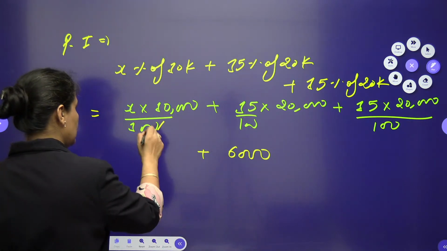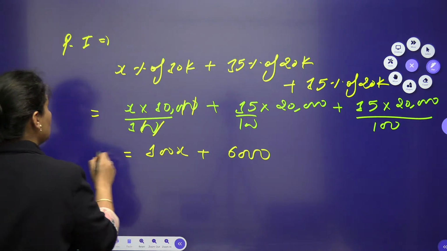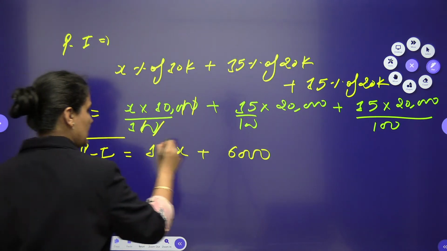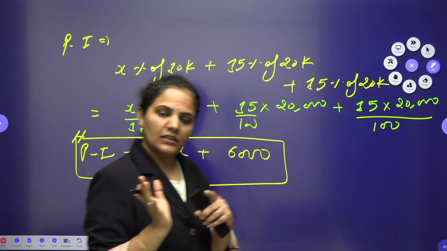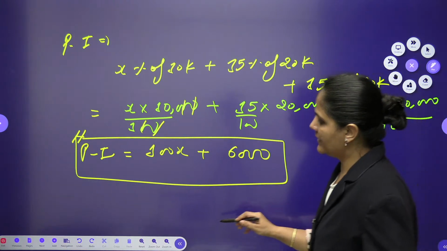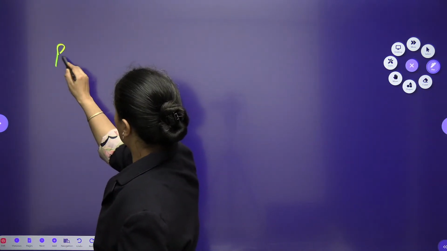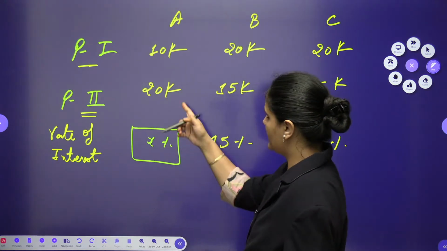And from here, the zeros are gone. So I am having 100x here. This is the profit, or you can say the final amount that person 1 will get after all these three schemes. Let's talk about person 2 also. When we go for person 2, we can calculate similarly.